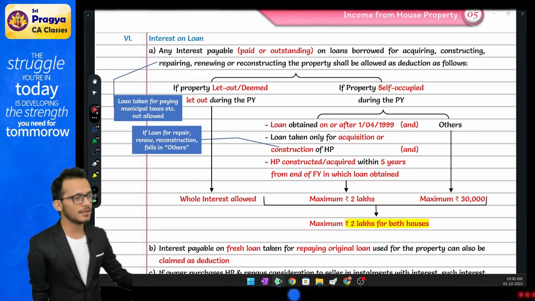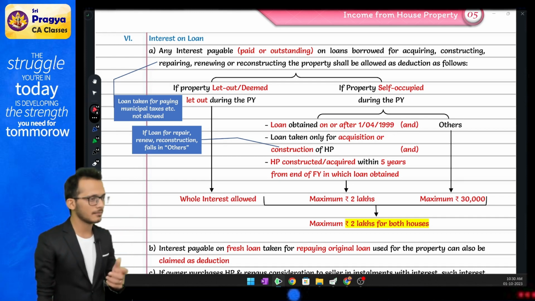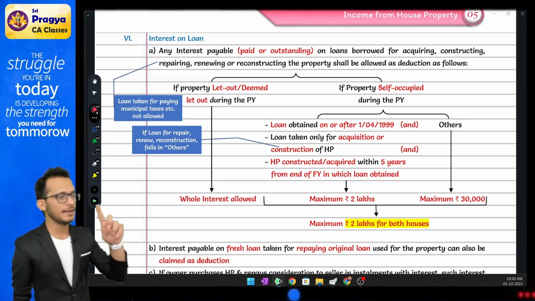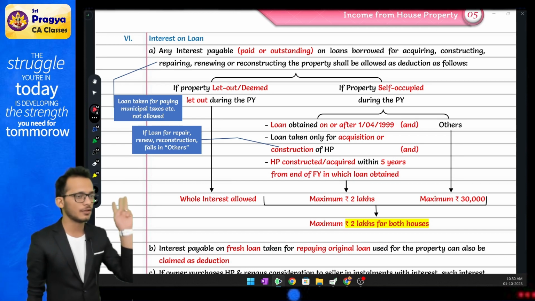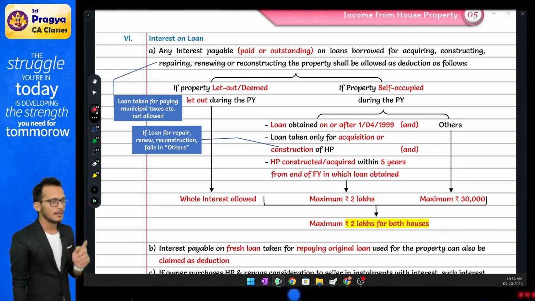4th condition will not be there in the MOOC. Just to clarify, 4th condition is that a CA has to give a certificate for it. Condition number 4 is not important from exam perspective. No one is going to ask you to give a certificate in the exam. The first three conditions: loan after 1999, loan taken for acquisition or purchase, house completed within 5 years of loan. Satisfy the conditions, you will get 2 lakhs per house. Don't satisfy the conditions, you will get 30,000 per house.